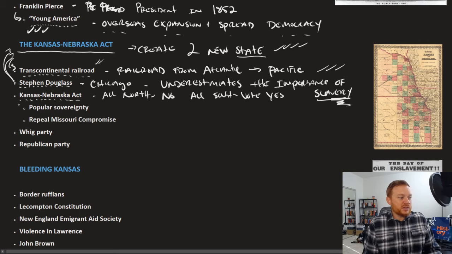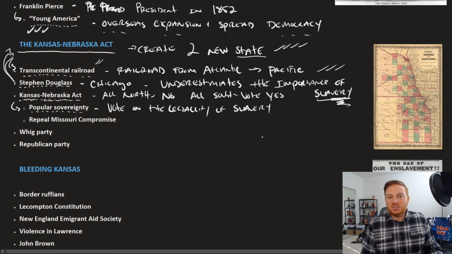Well, what the Kansas-Nebraska Act did was that it opened up Kansas and Nebraska to popular sovereignty. And again, recall from last section, popular sovereignty is to vote on the legality of slavery, right? So the people in Kansas and Nebraska are going to vote on whether or not slavery should be legal. Well, what's the big deal with that?